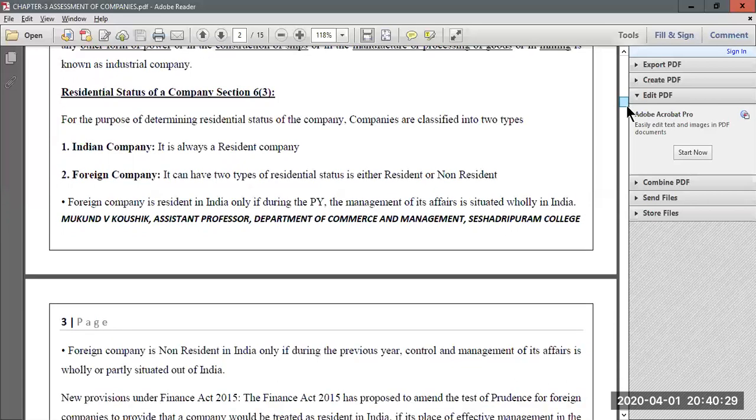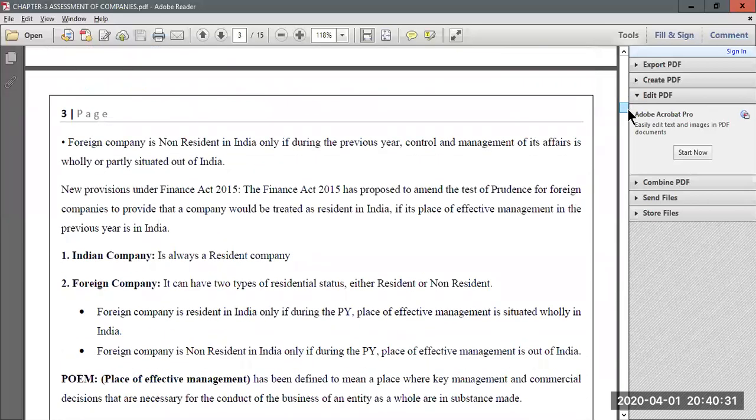Now, there are certain new provisions which have emerged out of the Finance Act 2015. According to this act, there is a new rule to determine the residential status of a company. The residential status would be determined based on its POEM, that is, place of effective management. Here too, an Indian company will always remain a resident company.